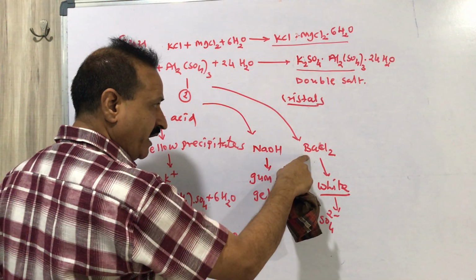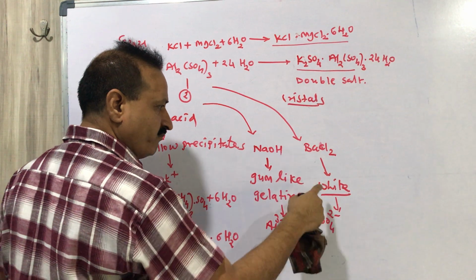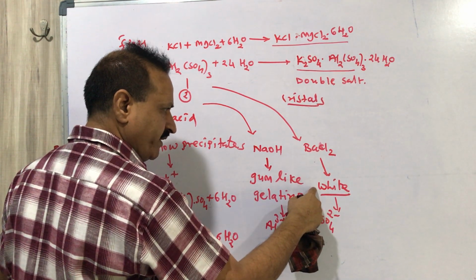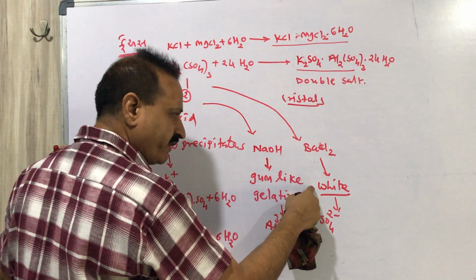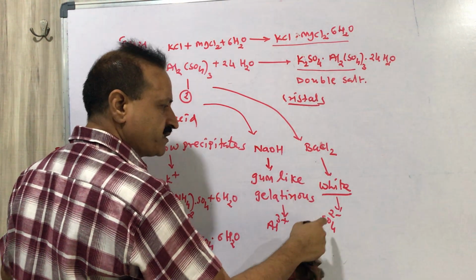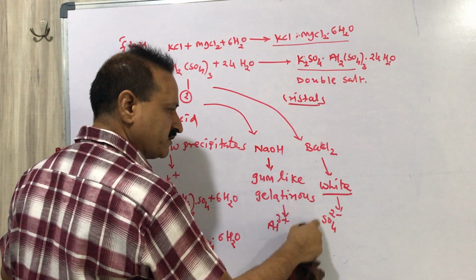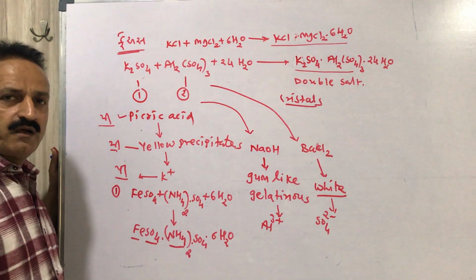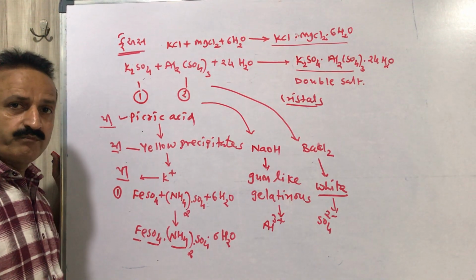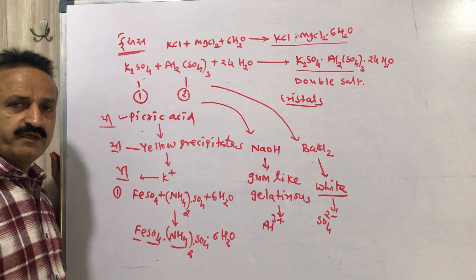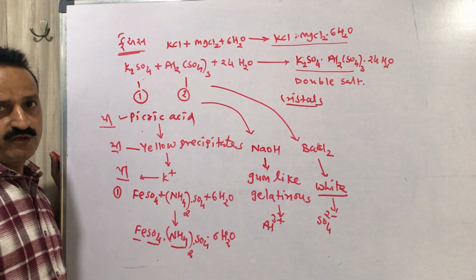And with BaCl2, a white precipitate means sulfate. White means sulfate. It is a little bit tricky to remember which type of precipitate is obtained with which compound in the qualitative test.